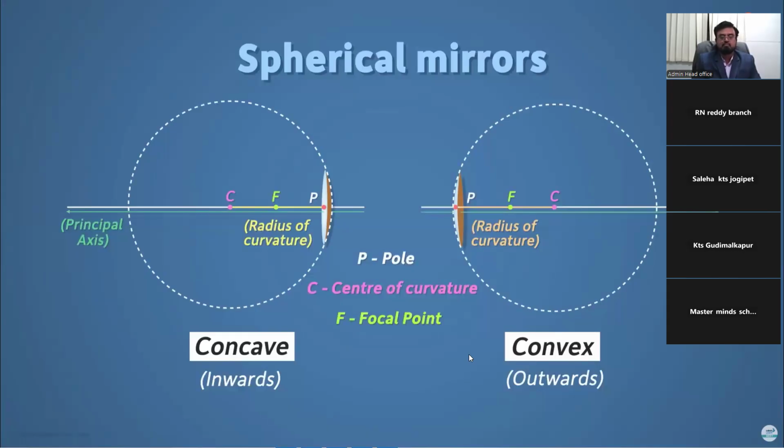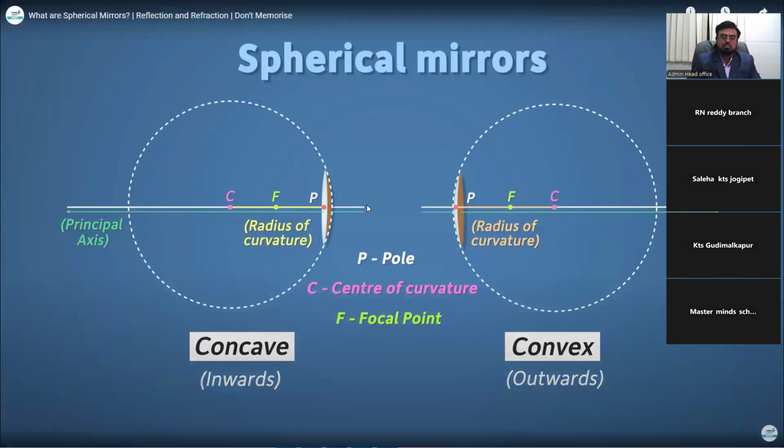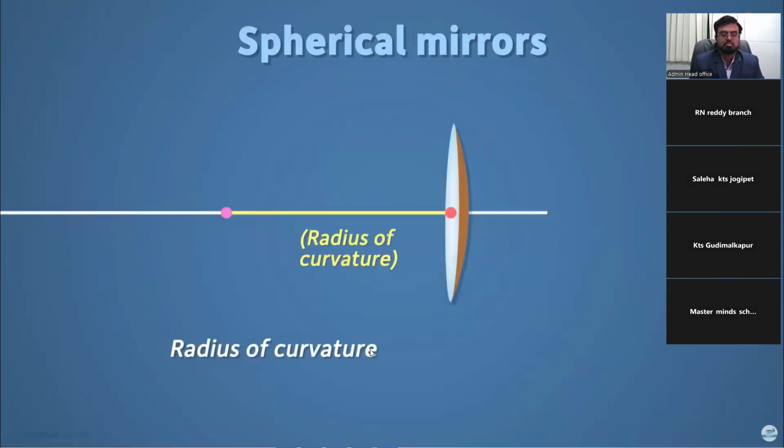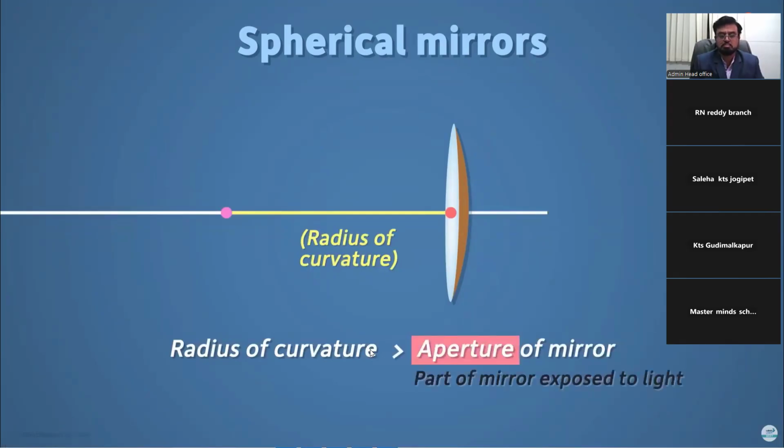We will talk about one last thing in this video. And that is an assumption that we are making all along. We are assuming the radius of the curvature of a mirror to be much greater than the aperture of the mirror. Aperture, in simple terms, is that part of the mirror which is exposed to light. In our mirror, this is its aperture since the light can be incident anywhere in this region. If we hide some part of the mirror with an opaque substance, then its aperture is reduced. Mathematically, it is this length.